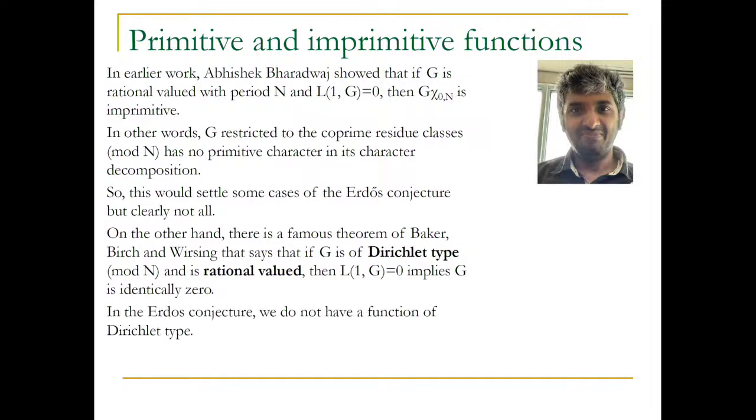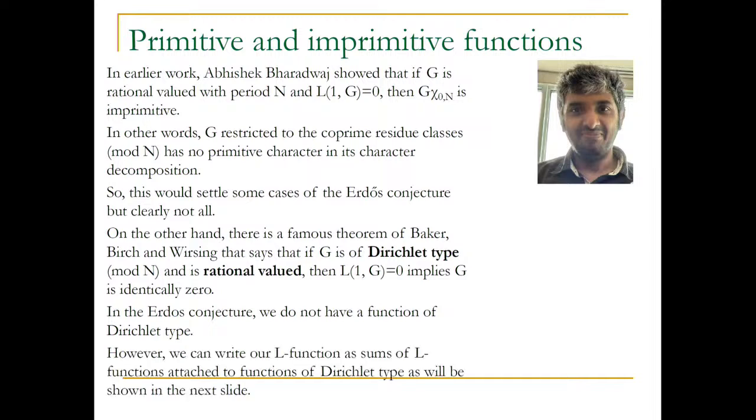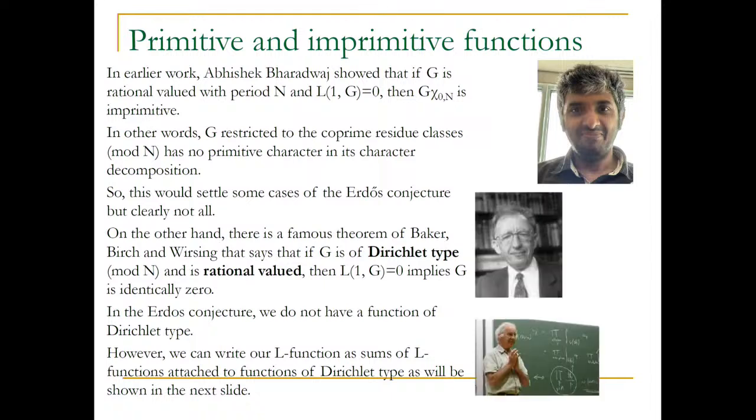In the Erdős conjecture, we do not have a function of Dirichlet type. However, we can write our L function as sums of L functions attached to functions of Dirichlet type, as will be shown on the next slide. So here's Baker, Birch, and Wirsing, and I think Baker and Wirsing sadly passed away. I think Birch is very much alive. Here in this picture, I think you can see he just finished explaining his famous conjecture, the Birch-Swinnerton-Dyer conjecture.